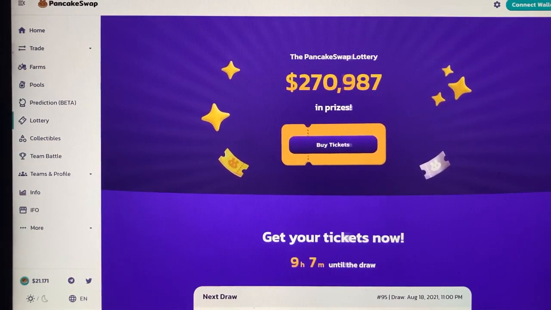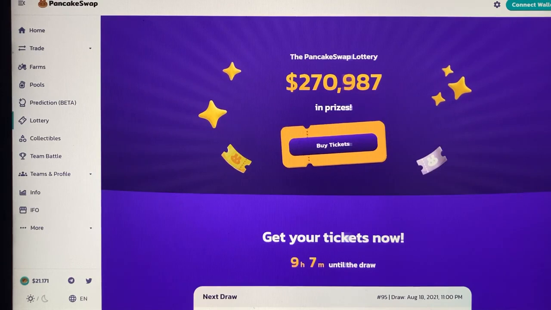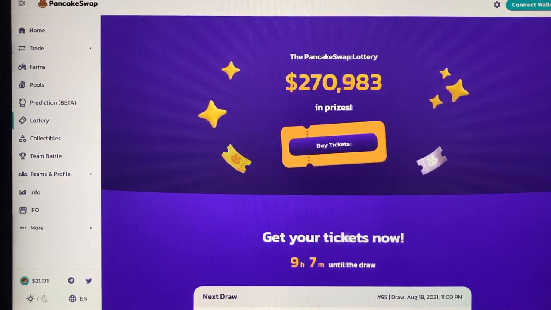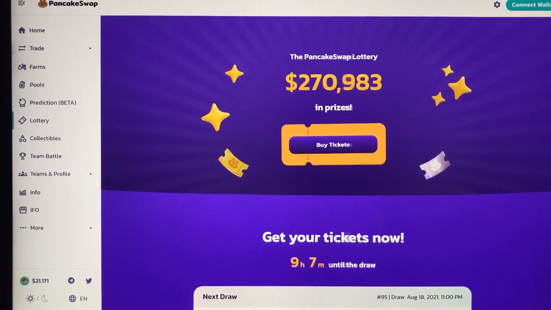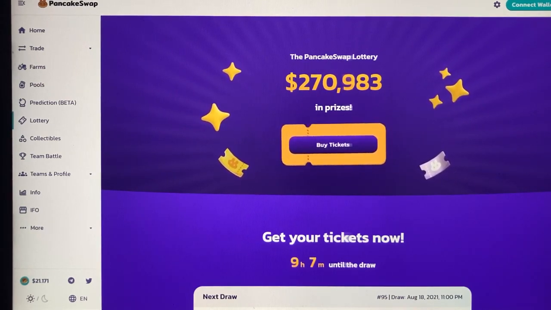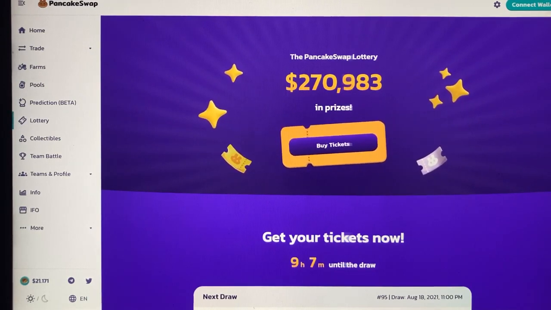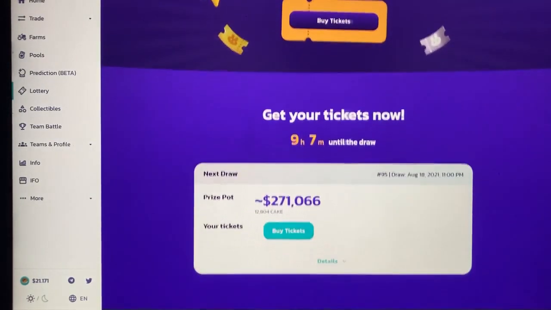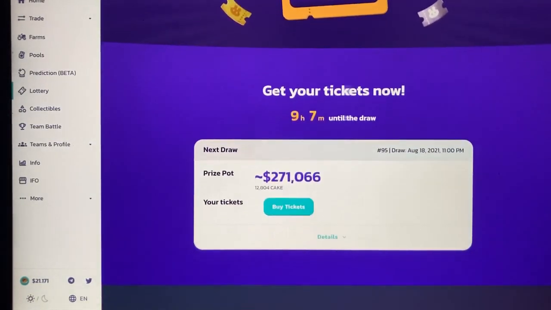What makes PancakeSwap unique? PancakeSwap uses an automated market maker model, meaning that there are no order books and liquidity pools are used instead. A user can earn income by becoming a liquidity provider by adding their tokens to the liquidity pool. They can farm LP tokens and stake their Cake to earn rewards. They can also try their luck with the lotteries, which we're looking at here, and non-fungible tokens, NFTs.